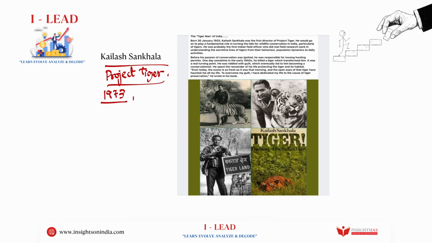That is, to save the tiger is to save the forest. Okay, this was the slogan he gave. To save the tiger is to save the forest. And today, more than 50 tiger reserves are there, which carry forward the legacy of Kailash Sankhala.